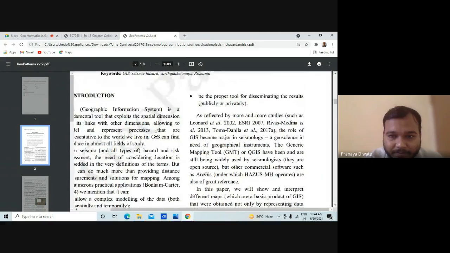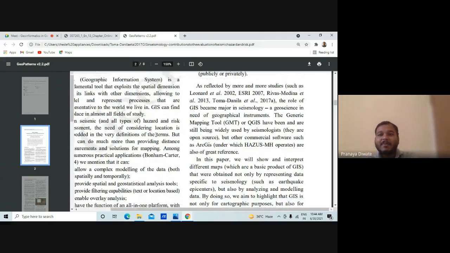As reflected by more and more studies, such as Leonard and Isri and others, the role of GIS is becoming more major in seismology.